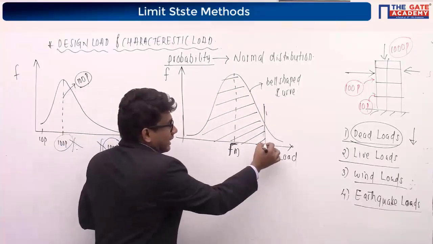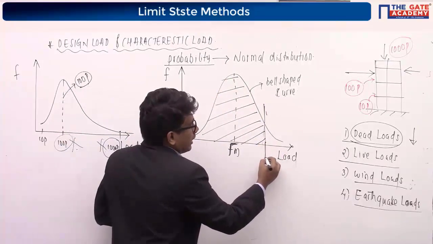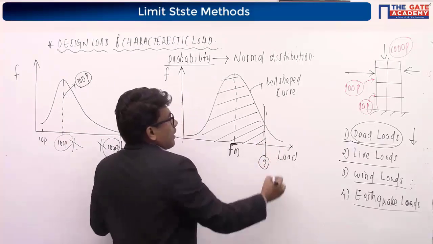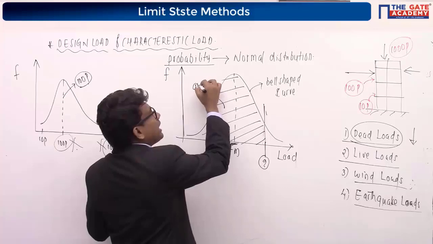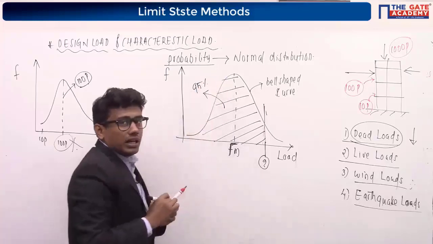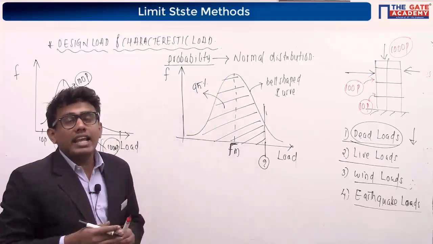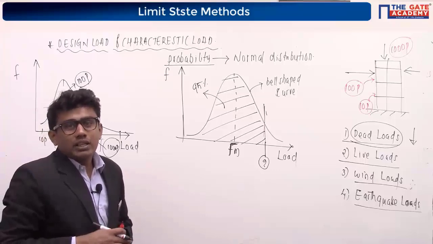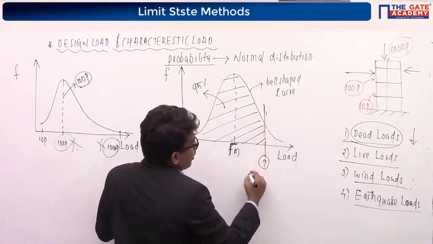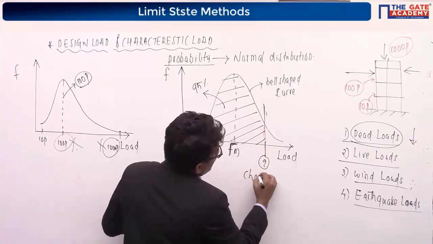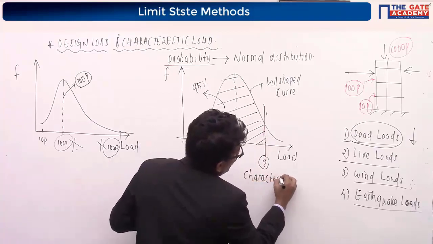This is the load value. You have to consider that load value which has around 95% probability of not being exceeded during its lifetime. That load value which I am getting here at 95% probability is called our characteristic load.